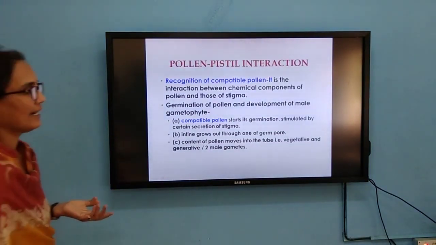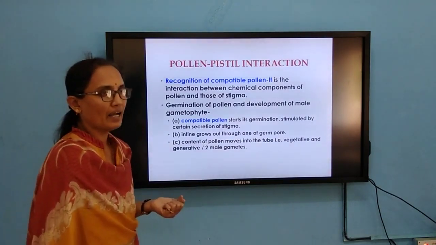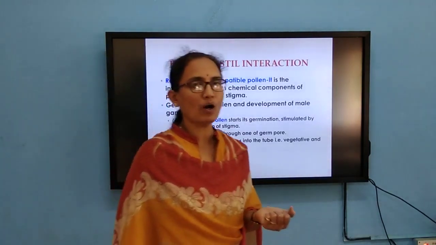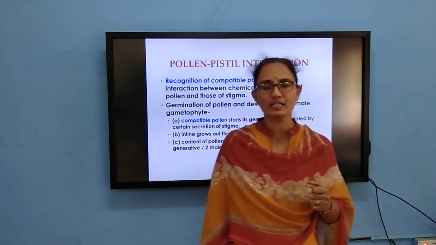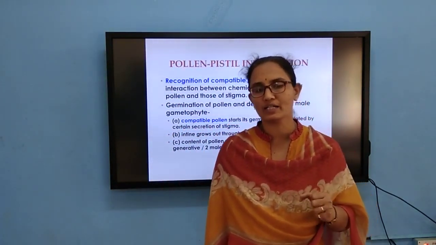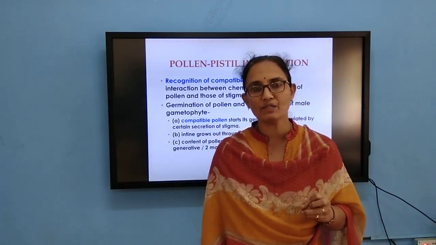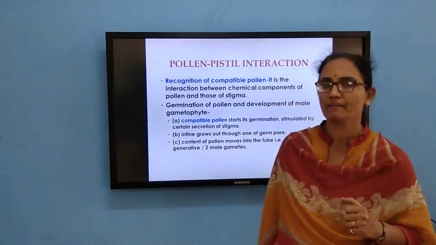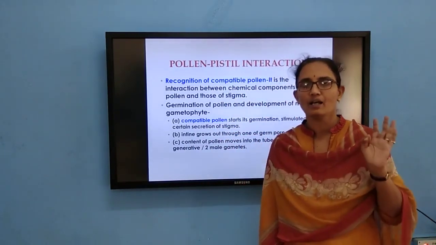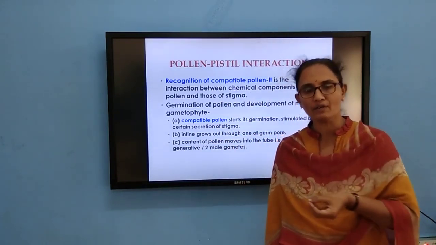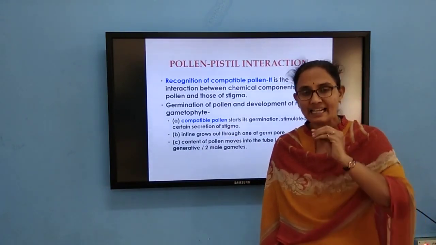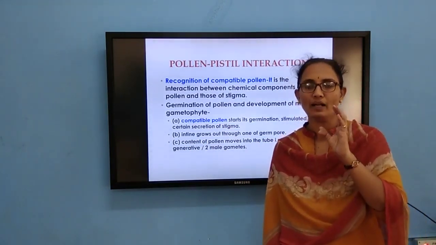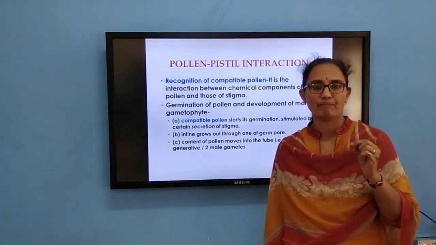Then pollen pistil interaction. What is the meaning? If the pollen grain of brinjal reaches the stigma of lady's finger, it is not going to germinate. It has to reach the brinjal only. That means there exists a dialogue between the pollen grain and the stigma.